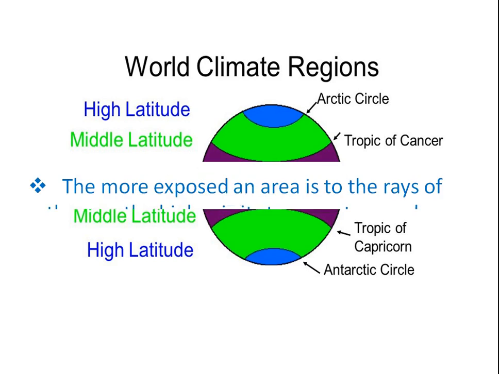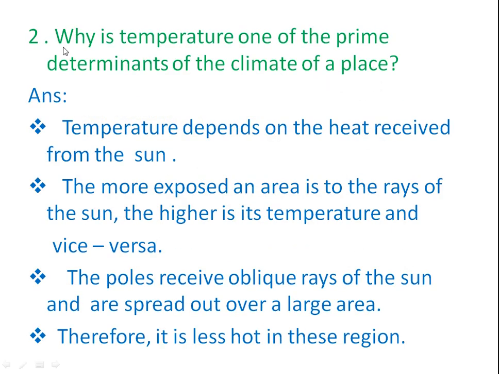Next question. Second question: Why is temperature one of the prime determinants of the climate of a place? Answer: temperature depends on the heat received from the sun. The more exposed an area is to the rays of the sun, the higher is its temperature and vice versa. The poles receive oblique rays of the sun, spread out over a large area. Therefore, it is less hot in these regions.